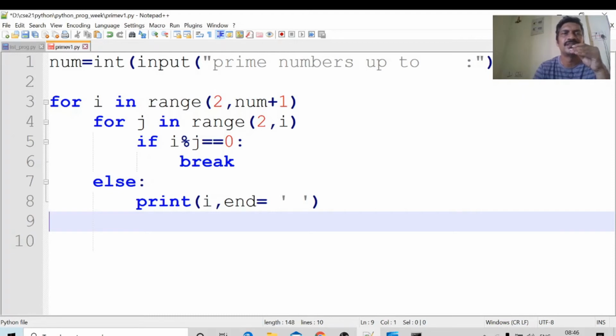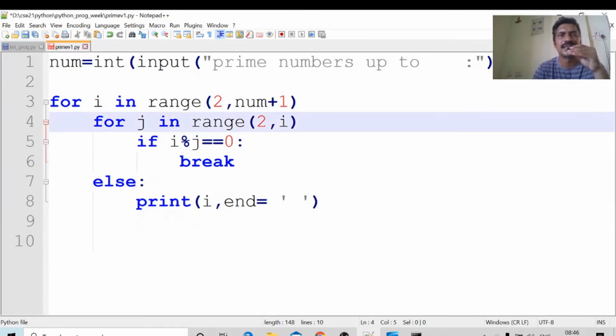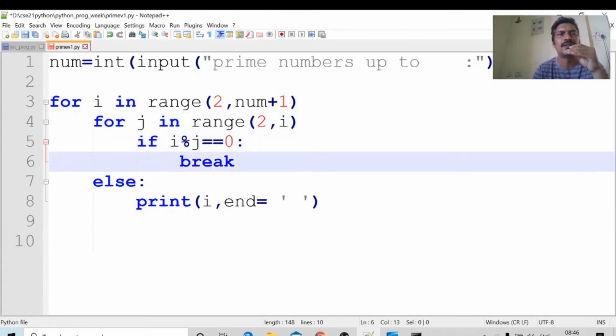Okay, this is the first level of indentation. This is the second level of indentation. This is the third level of indentation. If we give some extra spaces, it will not work; it will show an error. Break is executed, we come out of the inner for loop, not the outer for loop. Else, if this loop is executed successfully all the times, then i will be printed.